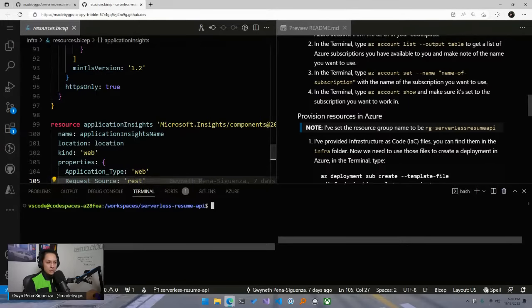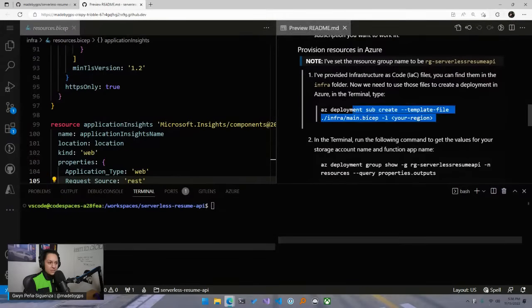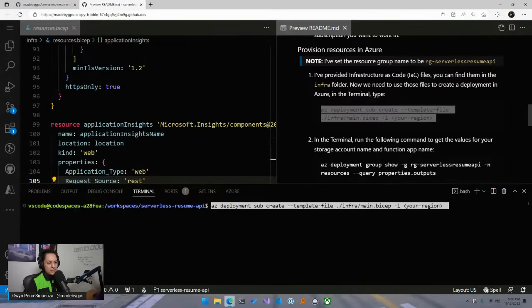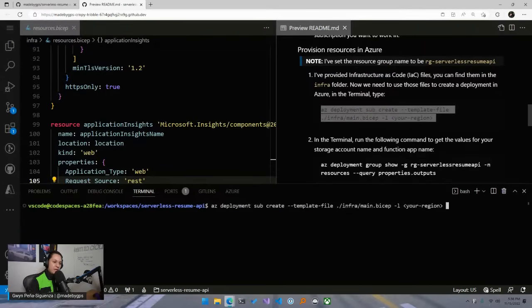All right. So we're going to copy this command here, which says az. We'll paste it in here. And this one says az deployment sub create template file. And while this executes, I will explain the command itself. East US 2, the best region. Just kidding. It's just the region that I'm the closest to, so that's why I provide it. You should provide the region that's closest to you.